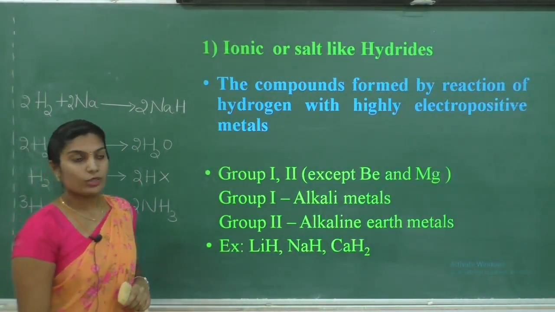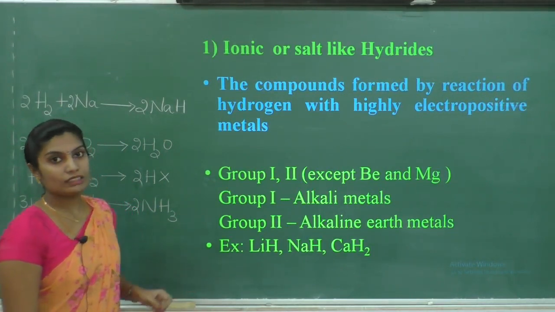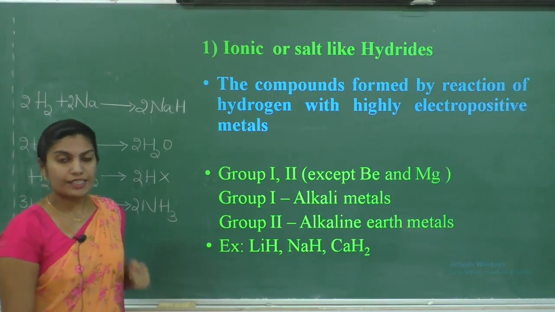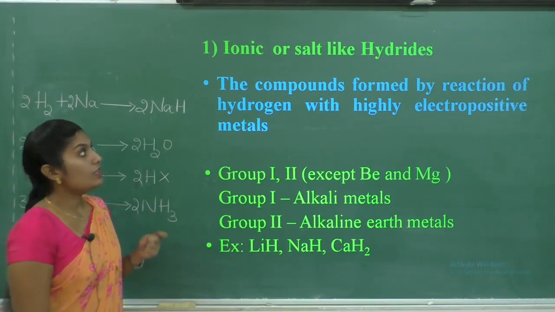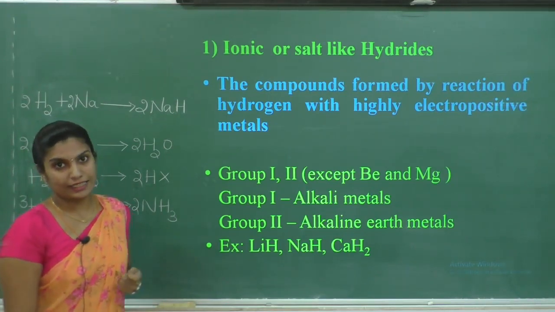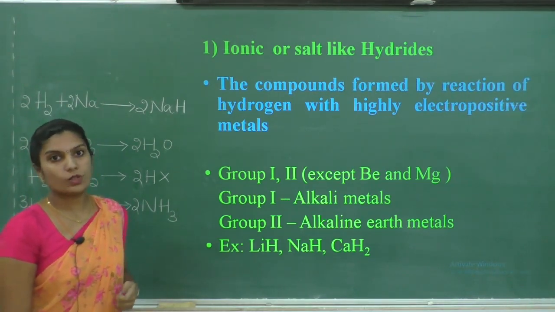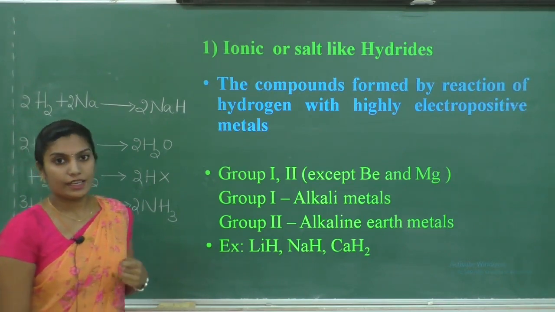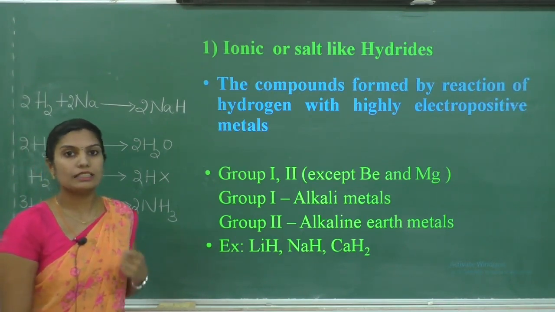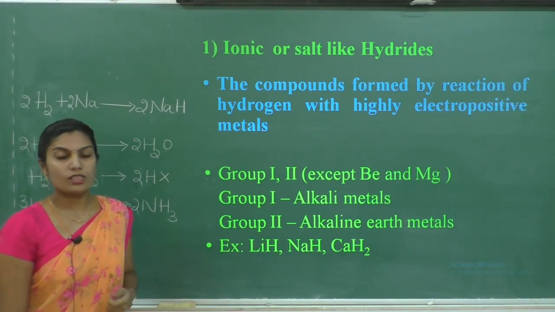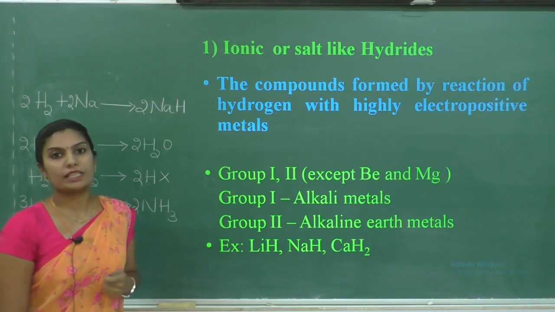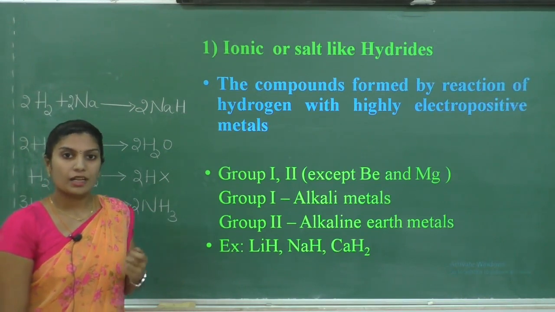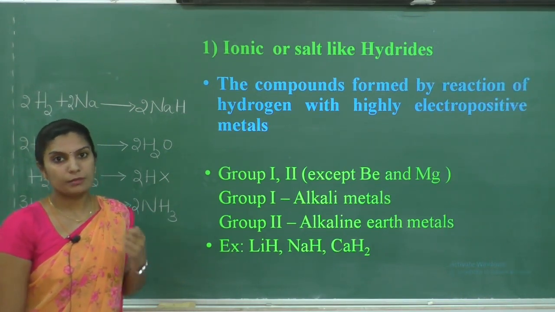First, coming to ionic or salt-like hydrides. These ionic hydrides are also called salt-like hydrides, or saline hydrides. They are called salt-like hydrides because they have properties similar to salts, like sodium chloride, magnesium chloride, sodium sulfide.